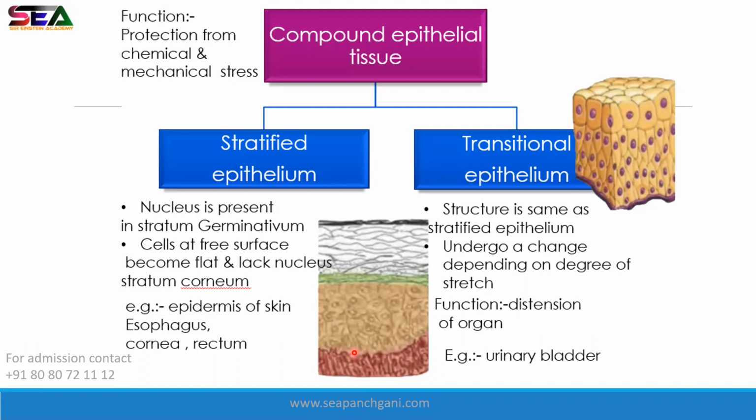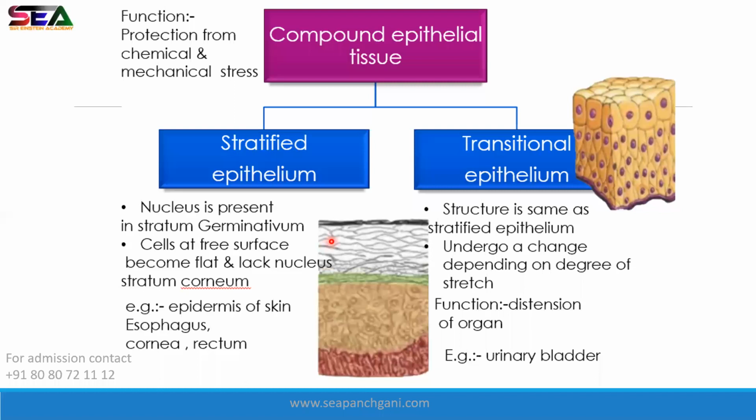ठीक है? Stratified means, stratified का मतलब क्या है? Strata means layers. You can see the layers here. इसलिए उसका नाम है stratified epithelium because there are many layers, many strata. That's why the name is given this.